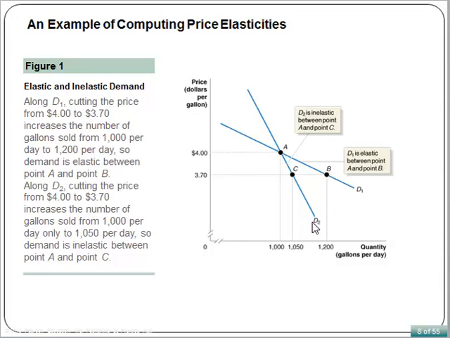But how do we confirm this? We need to calculate the price elasticity between the 2 points on the demand curve.